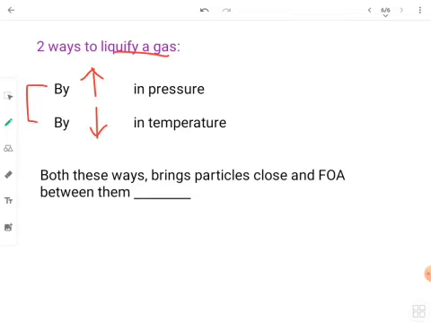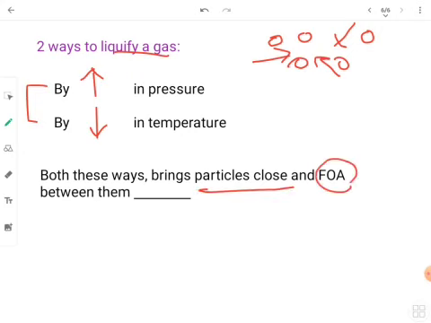What are these two phenomena doing? In both of these ways, the particles that were far away start coming closer to each other, and as a result, when the particles become close, the forces of attraction between them increase, and hence the state of matter changes from gas to liquid and eventually solid.